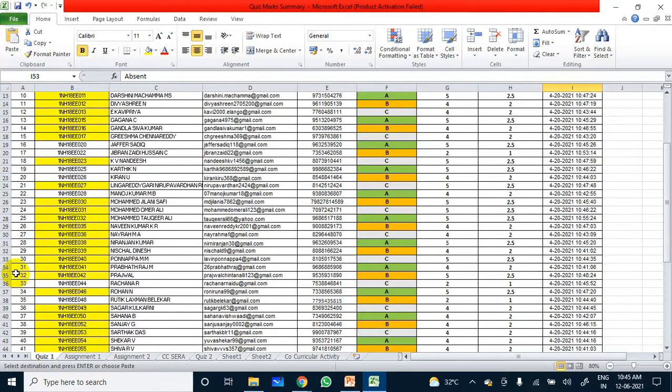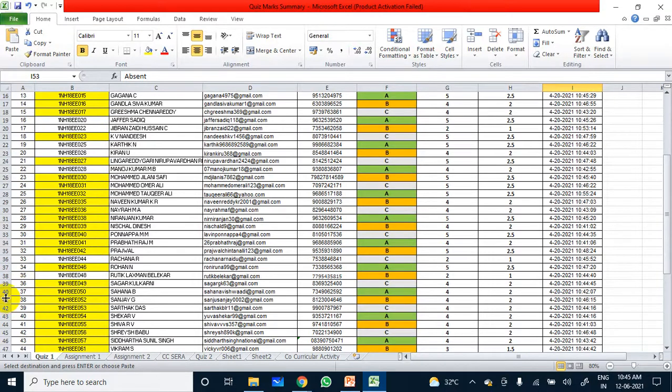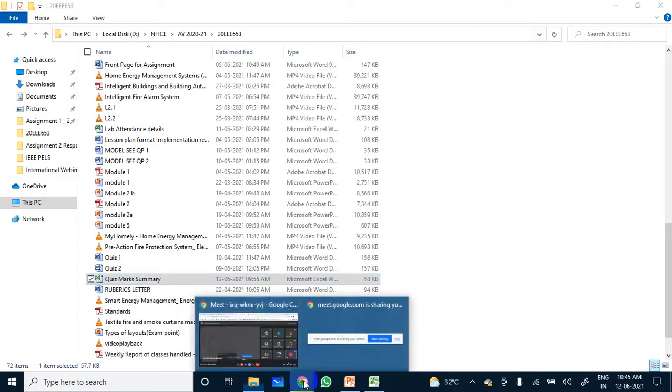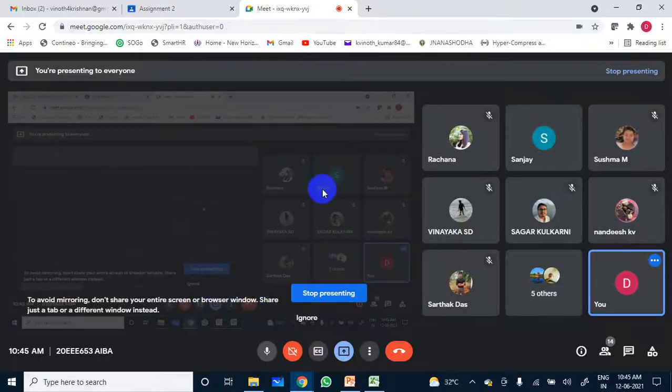Sanjay, you see, you got 2 out of 4 marks. I have entered it. What is the doubt? Share that file, I want to see it, otherwise I'll put absent here. Which group did you get it in? Whether I shared the document?